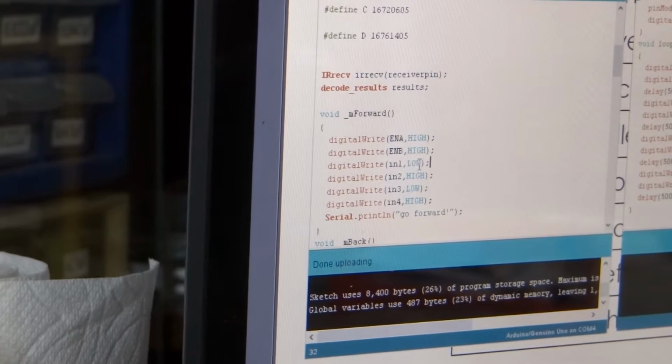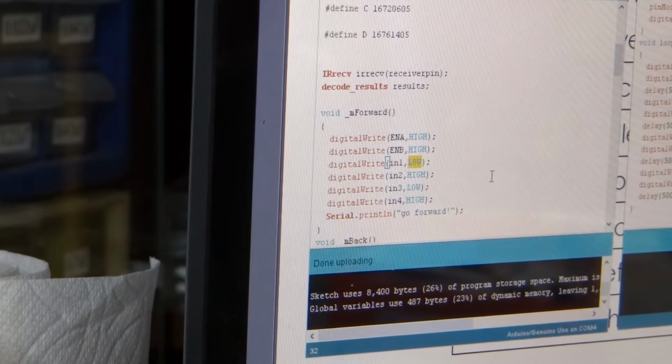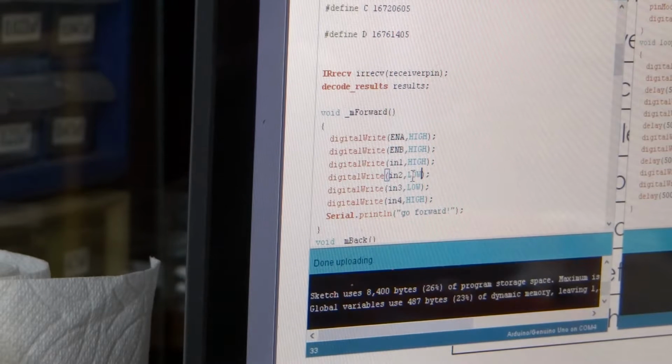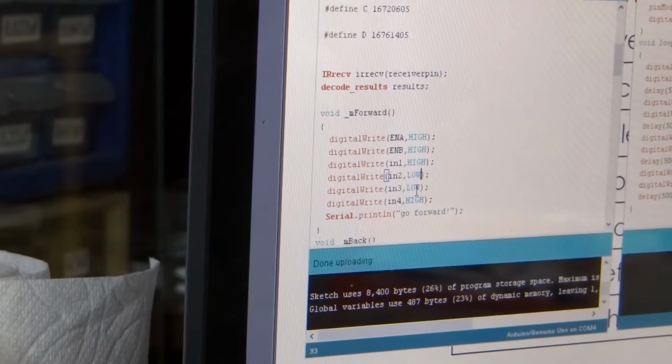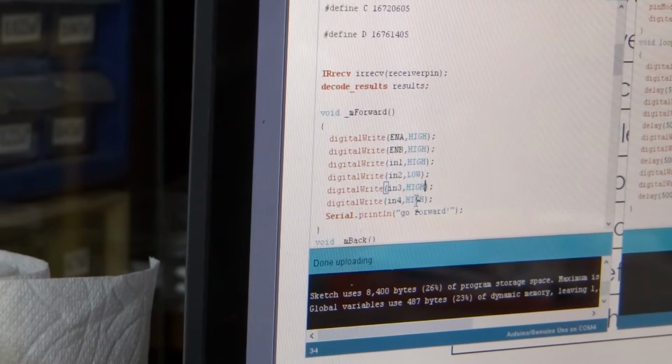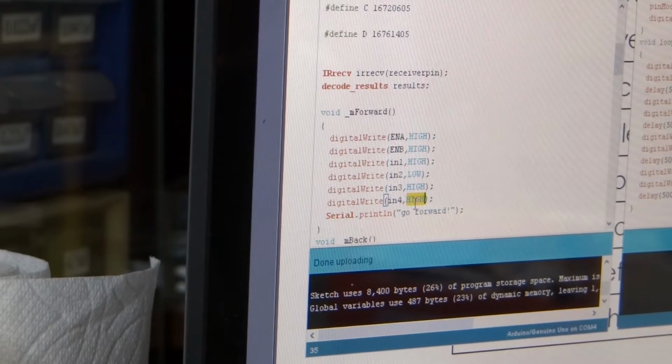So we're going to change, for forward, in1 to high, in2 to low, in3 to high, and in4 to low.